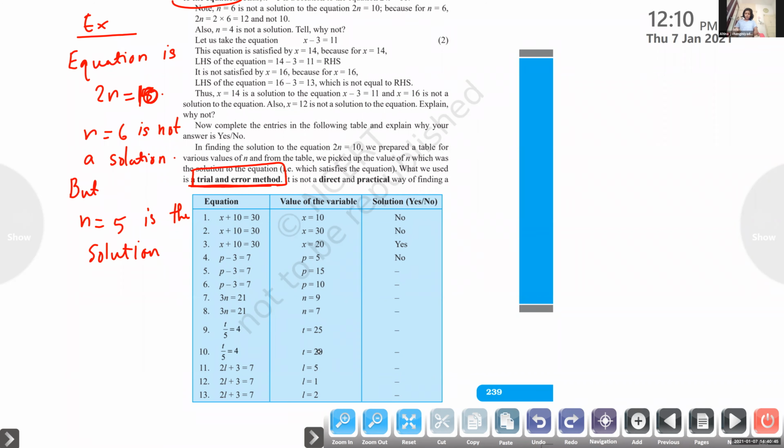Twelve, 15. Ma'am, we have to write the questions 3 times, like same in the... Yeah, you write that. You have to write till 13.